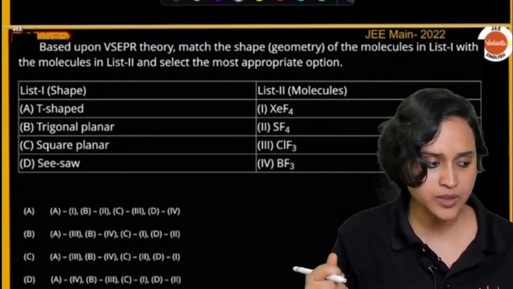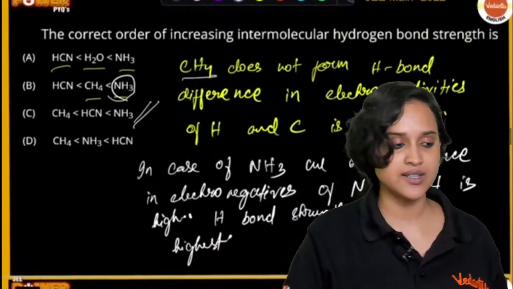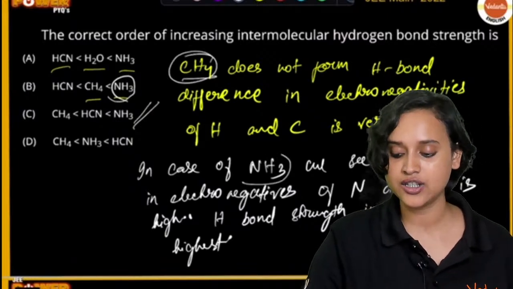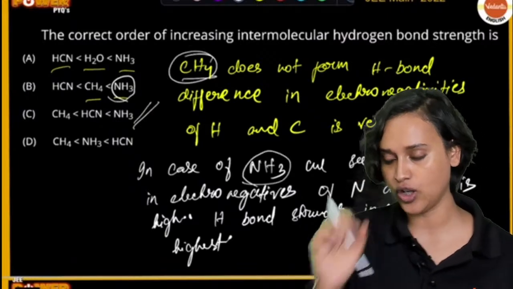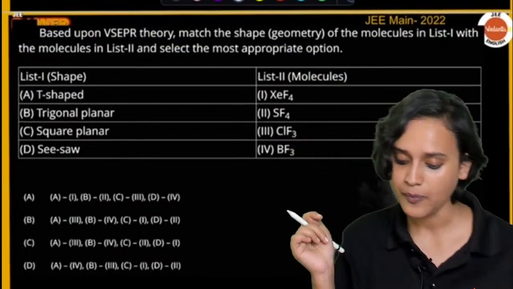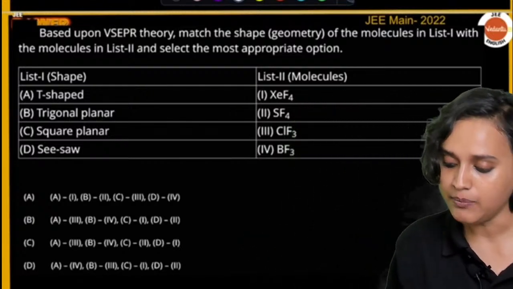Not B, I have just clarified, CH4 will have the least and NH3 will have the highest. HCN will fall in between. Here we have to figure out the shape and the molecules.